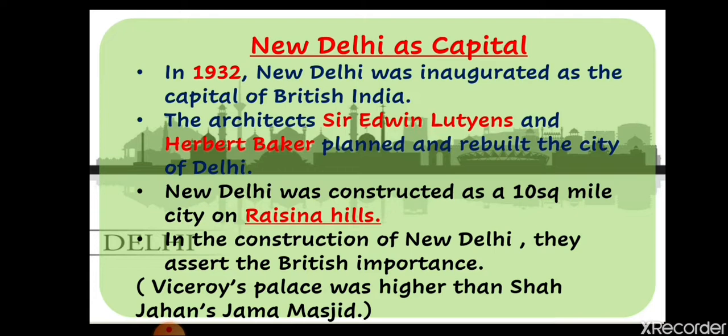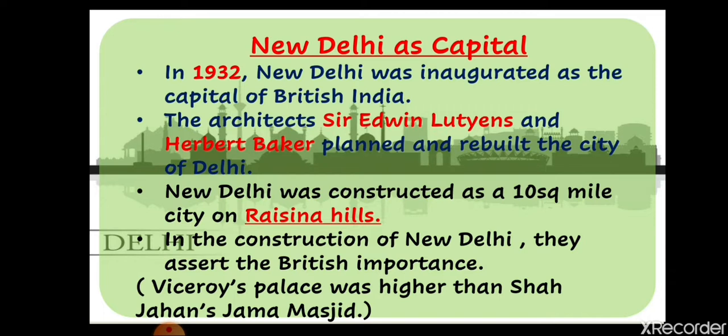Now let's see how they designed Delhi. Basically, Delhi was constructed on Raisina Hill. There are Raisina hills in Delhi. Delhi was built on Raisina Hill only. Some part of Delhi is on hills only.